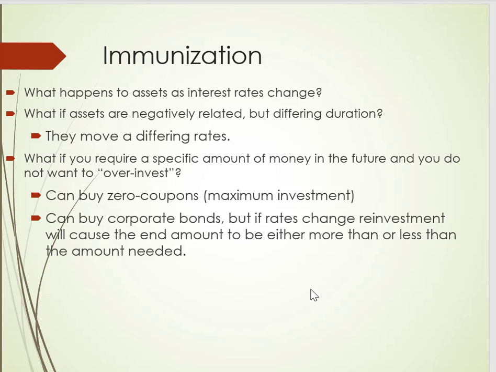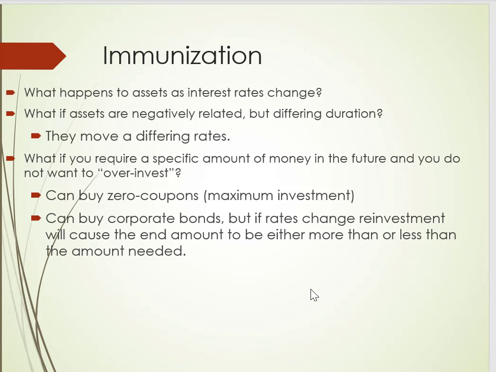So let's say you require a specific amount in the future. Let's make this example: let's say you need $1 million in 10 years. One of the ways you can guarantee you are not overinvesting is to buy zero coupon bonds, and here are some prices of these bonds.